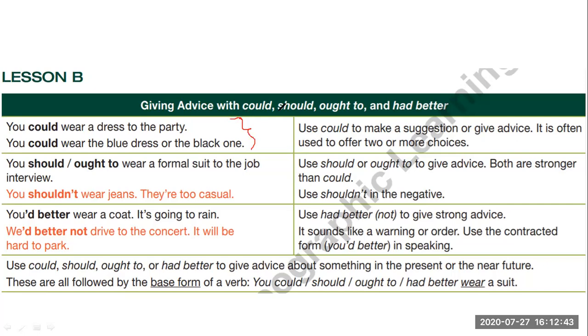Okay. Use could to make a suggestion or give advice. It is often used to offer two or more choices. As you see here, we are using blue dress, black one when we are talking about two or more choices, right?